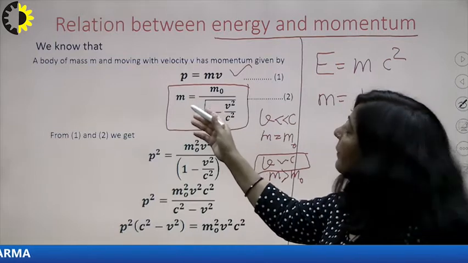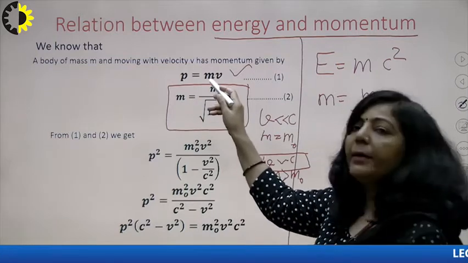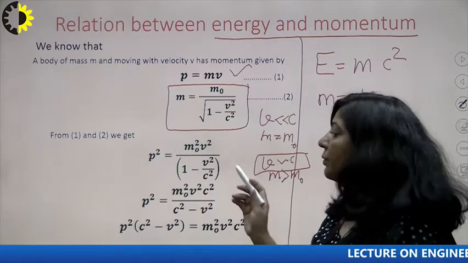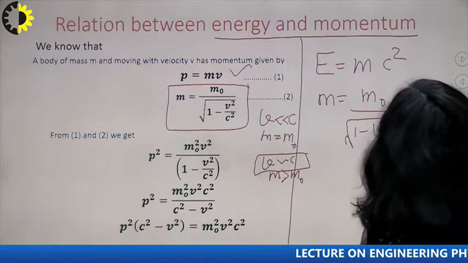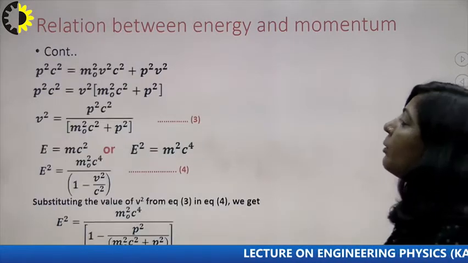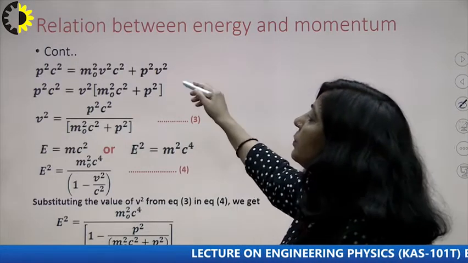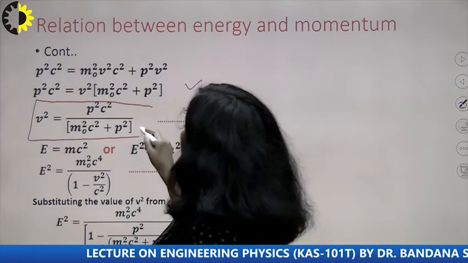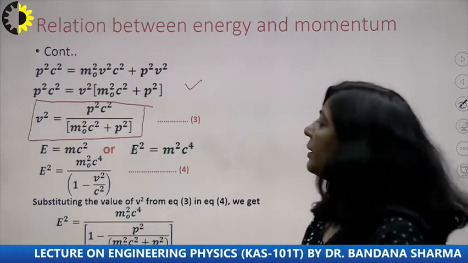After this, you substitute this m here. After that, you take the square of that, so p square is equal to this one, and after solving, you get p square c square equal to this. From here, you find the value of v square. So we have already derived this relationship there.